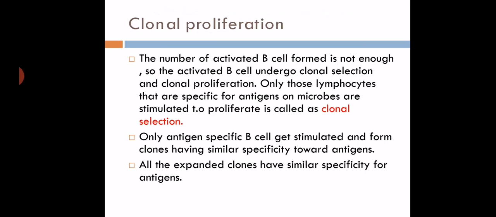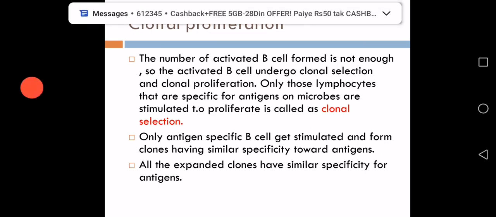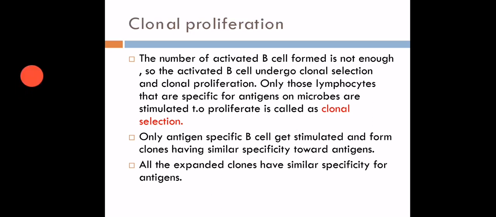So only those lymphocytic cells that are specific for the antigen on microbes are stimulated and there is a proliferation. Only those B lymphocytic cells which are specific for the antigen will undergo proliferation and form a number of cells.